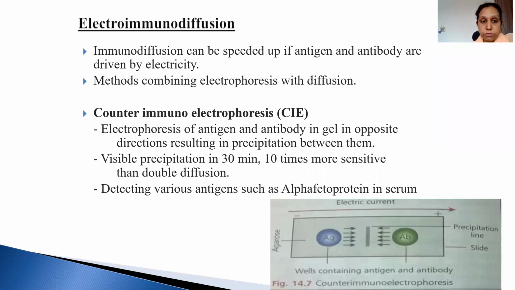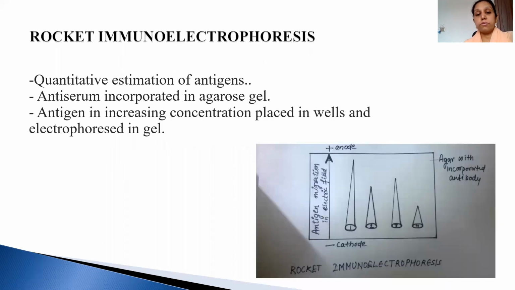Now, electroimmunodiffusion. What is that? Immunodiffusion can be speeded up if antigen and antibody are driven by electricity. An example of this is counter immunoelectrophoresis. In this, we keep the antigen and antibody opposite in direction and pass an electric current. After 30 minutes, a precipitation forms in between, which means the antigen and antibody are homologous for each other. That is used for the detection of alpha fetoprotein.